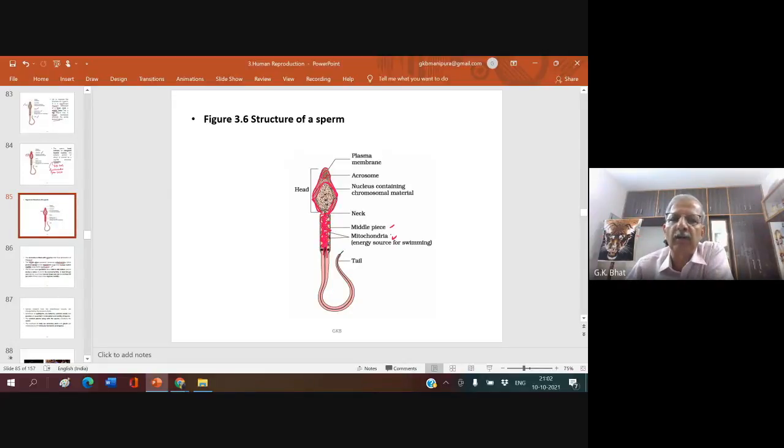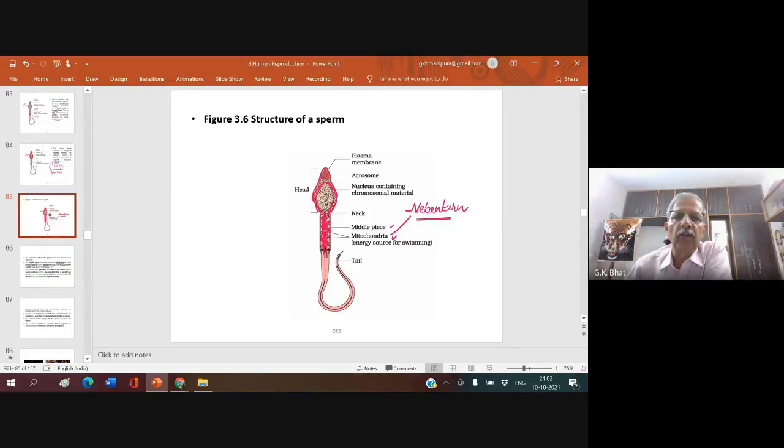Such a mitochondrial sheath around the axoneme in the middle piece region is called Nebenkern. Please take down Nebenkern. Nebenkern is nothing but a spiral sheath of mitochondria present in the middle piece region of the sperm.